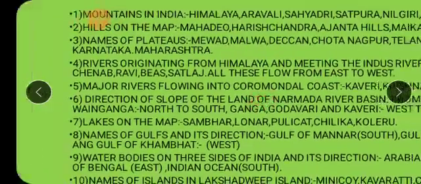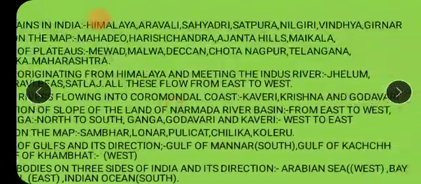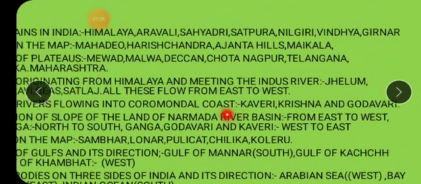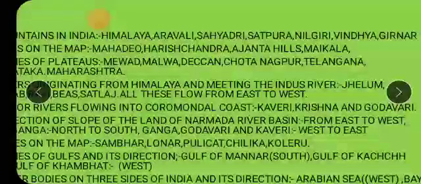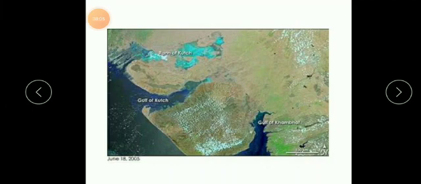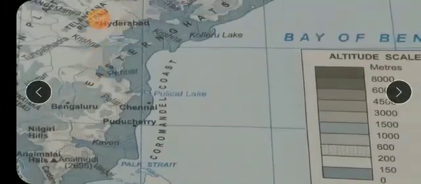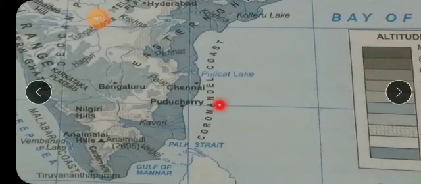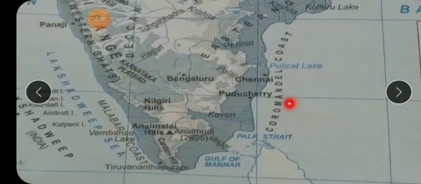The next question which they have asked you, we have to name the major rivers which flow into the Coromandel coast. Okay, which are those rivers, children? It is Kaveri, Krishna and Godavari. The rivers which, main rivers, we want the names of main rivers which flow into the Coromandel coast. Now let's first see which is the Coromandel coast. Now here see, this is the Coromandel coast. This whole part of the south, it is said to be the Coromandel coast. This is the Malabar coast and this is the Coromandel coast.